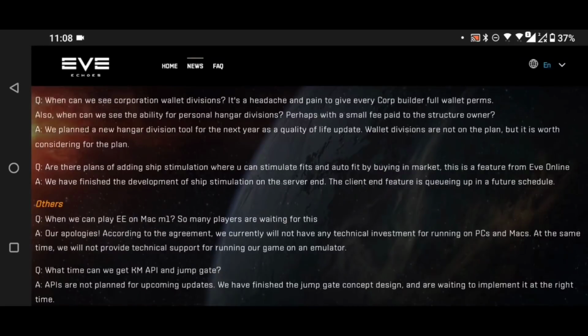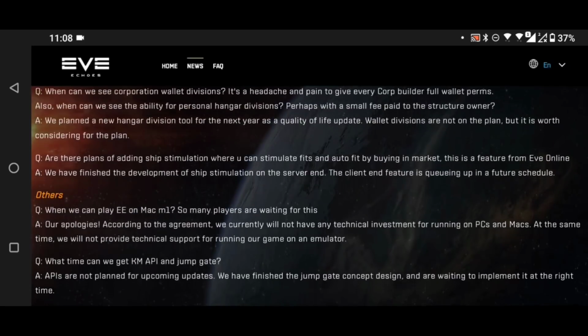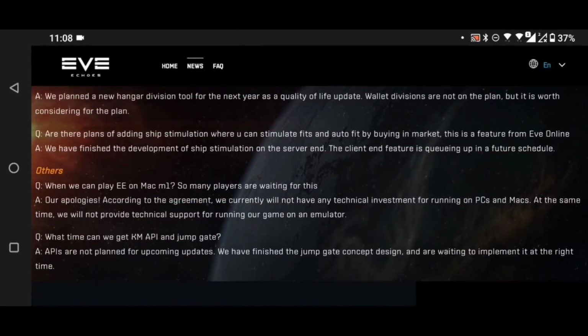When can we see corporate wallet divisions? It's a headache and pain to give every corp builder full wallet permissions. Yeah, it's a dangerous situation as well. Also, when can we see the ability for personal hangar divisions, perhaps with a small fee paid to the structure owner? We planned a new hangar division tool for next year as a quality of life update. Wallet divisions are not on the plan, but it's worth considering adding them to the plan. Yeah, quality of life updates do appear to be a big focus for 2022, which I'm all here for.